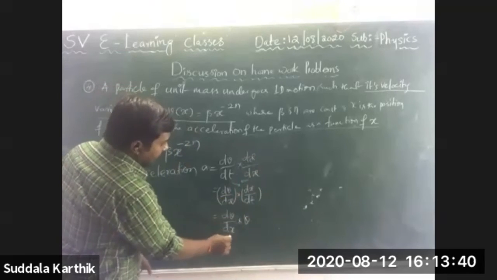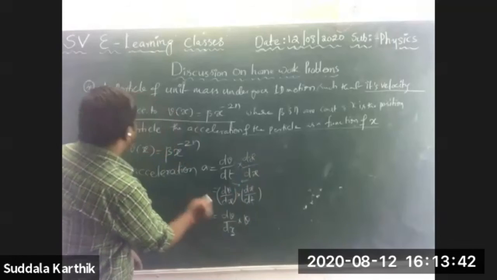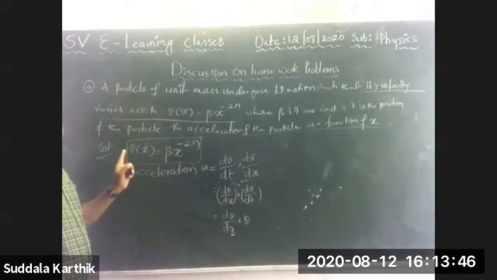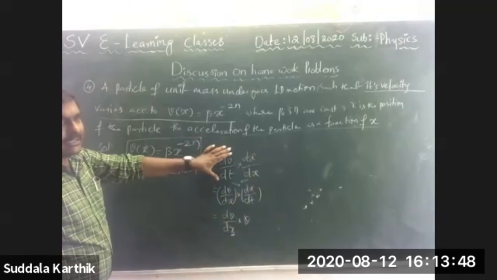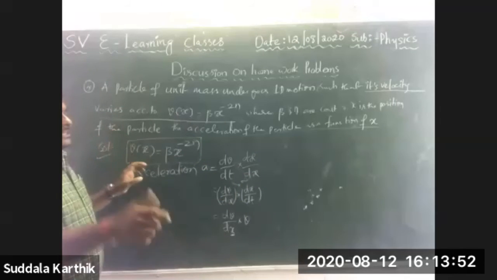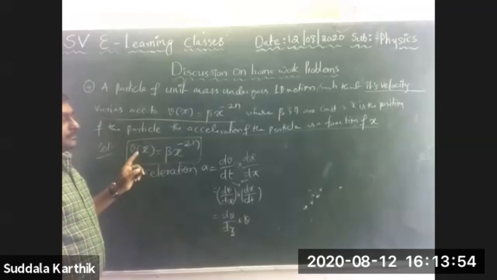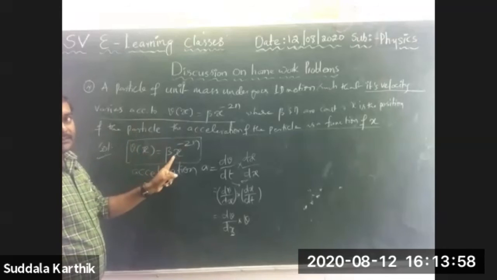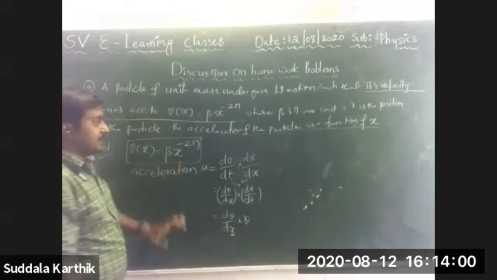But here the variable is x, so now it is also in terms of x. Why did I convert it like this? In the given equation there are no time terms, there are only position terms. That's why I am doing it like this.